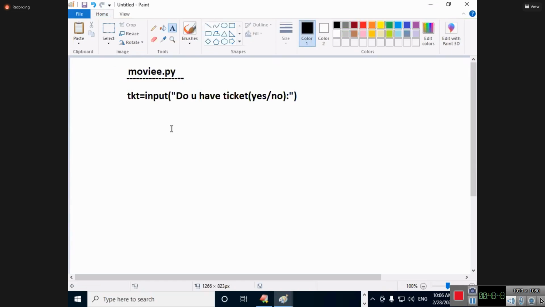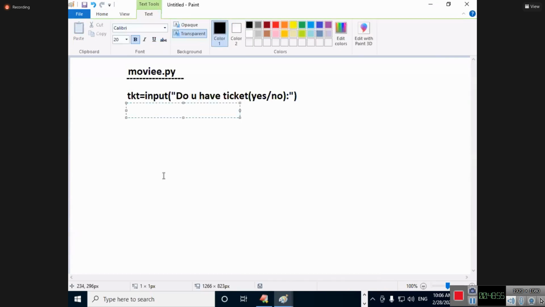Either yes or no. Assume that in case number 1, you say yes. Yes, you entered. What is the condition there? Are you going home or are you going to the movie now? That is the question mark, right or not? You are going to enter the theater when you have a ticket. Otherwise, where will you go? Home. Come on, fast. tkt is equal to what? Yes. What is the symbol?